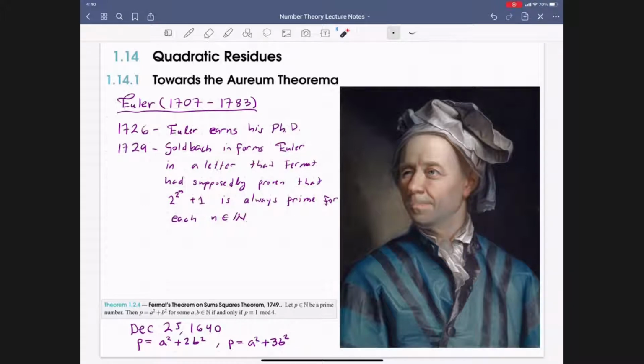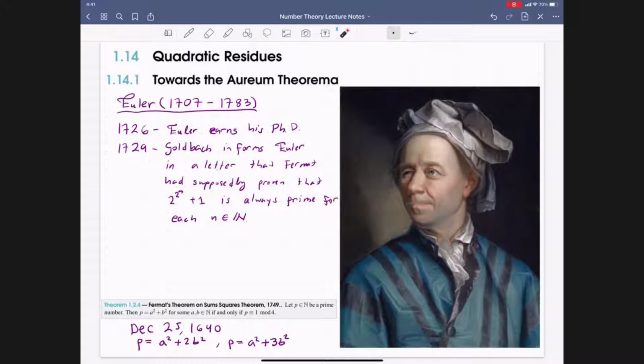Case in point, this result here from 1729. Something to keep in mind is Euler was not a number theorist. Euler's initial work was in what we would now call analysis, the foundations of calculus. And that's where he got his start. But upon getting this letter from Goldbach and learning of this result that Fermat claimed to have proven, Euler began to buy the right books that contained the letters and correspondences that Fermat had written in his lifetime, as well as the copy of the Arithmetica with Fermat's original marginal notes.